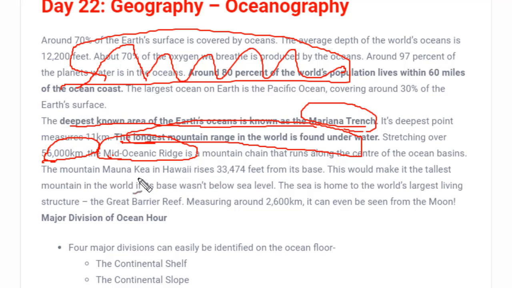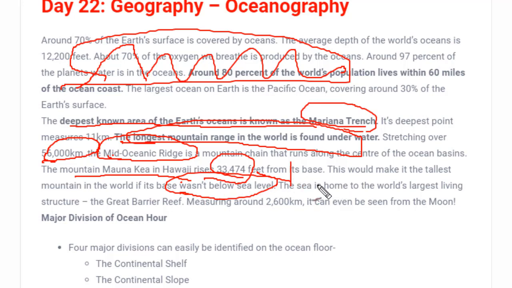Next is Mauna Kea in Hawaii, which rises 33 feet from its base. See the height of the ocean. This is also very tall, and this is the tallest mountain in the world if its base wasn't below sea level.